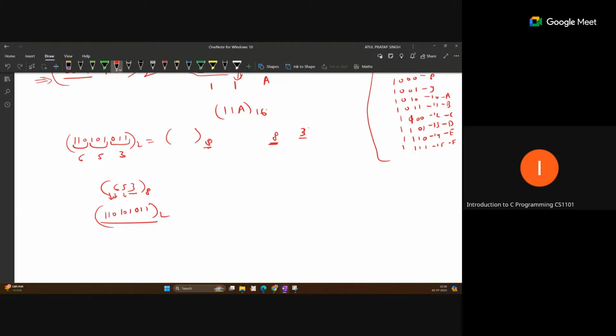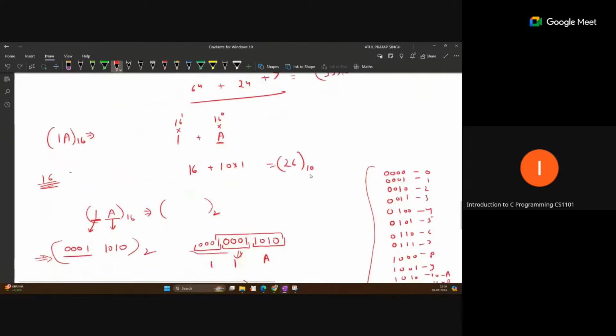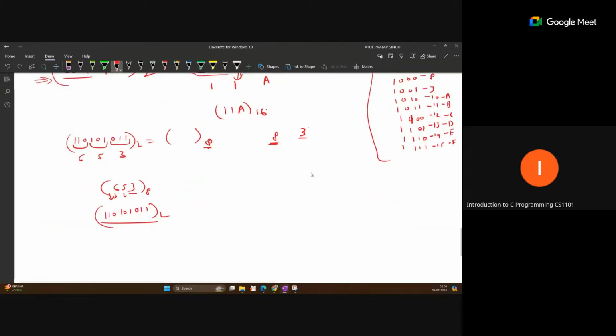So these conversions are actually important. You should know them. Octal we are not using too much, but binary, decimal, and hexadecimal are the important ones. So you can just revise this conversion and the concept of data representation in these 3 forms. Some questions may be asked from this. Any query in this number conversion representation? No, sir. Okay, so just revise these topics.